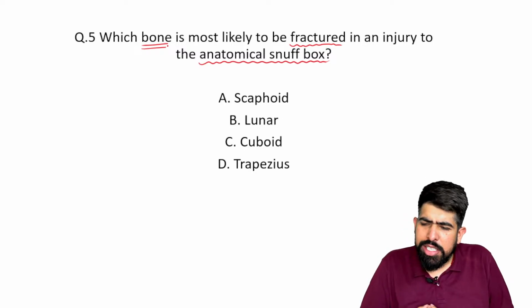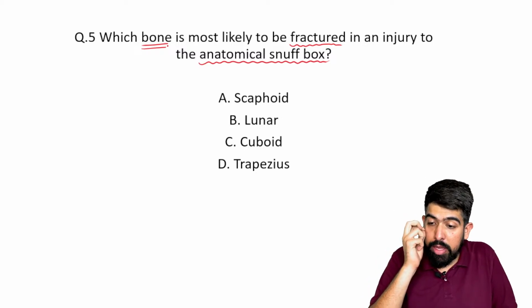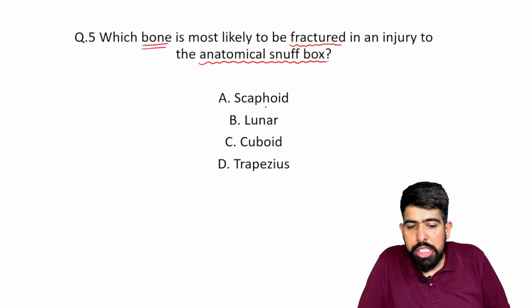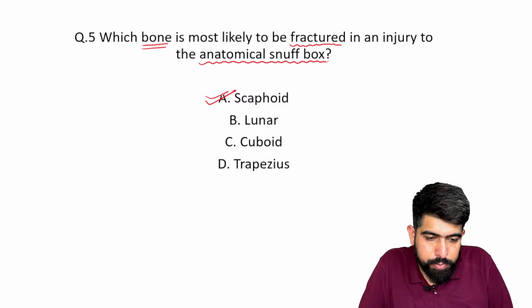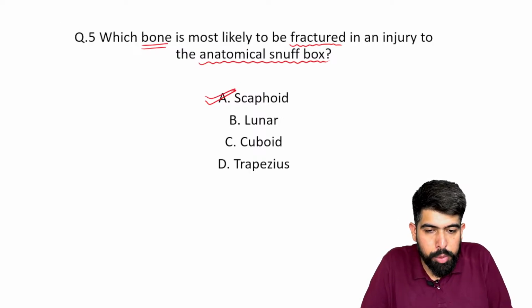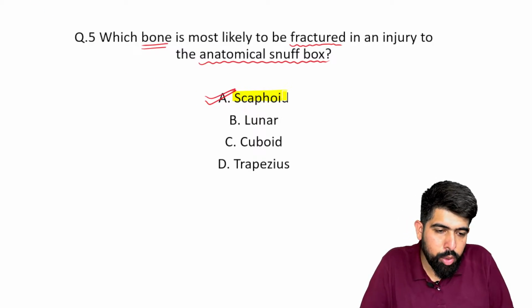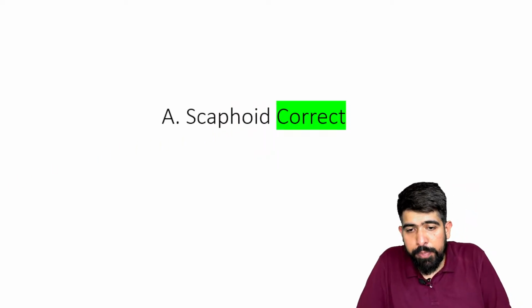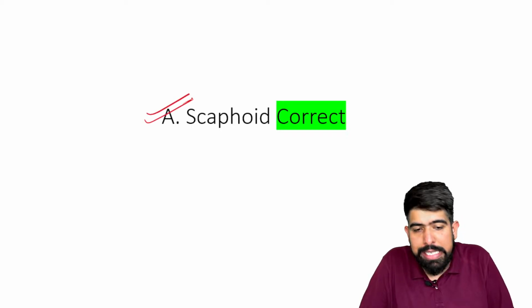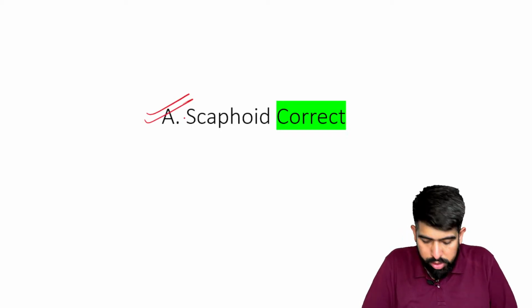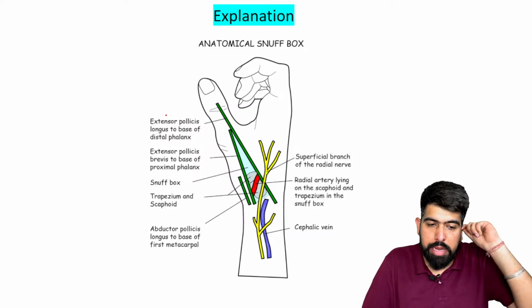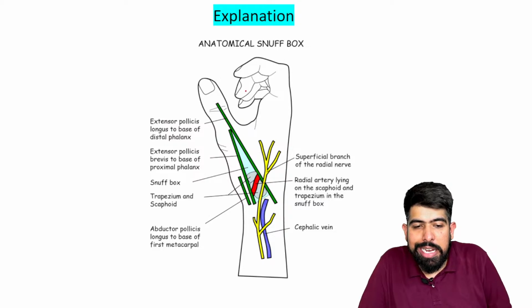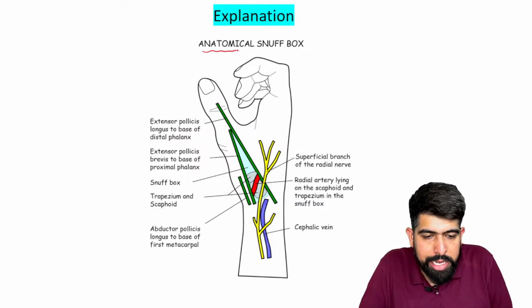Okay, you will not repeat the same mistake in the exam. Please understand the thing. Just try to reply in the chat box. So your answer should be scaphoid. The scaphoid bone will be fractured in an injury of the anatomical snuffbox. So now the answer is scaphoid, right? I want to explain the anatomy of your snuffbox. The anatomy of the anatomical snuffbox is very, very important.